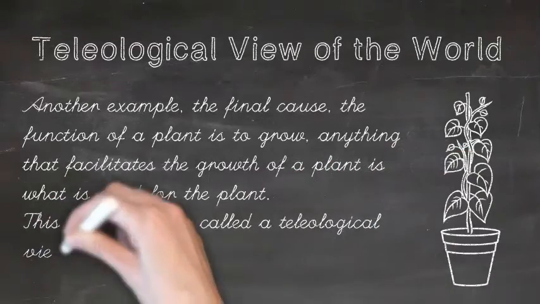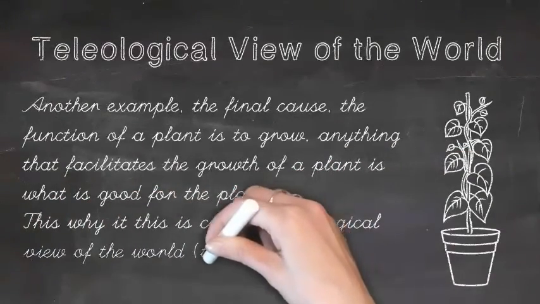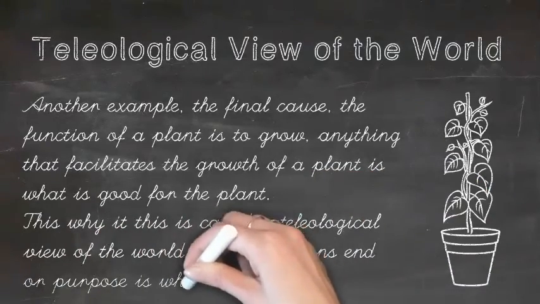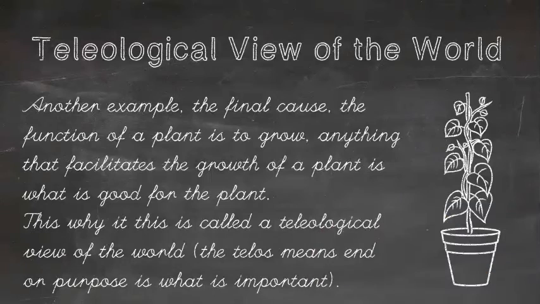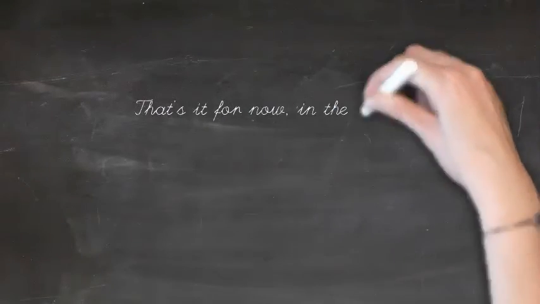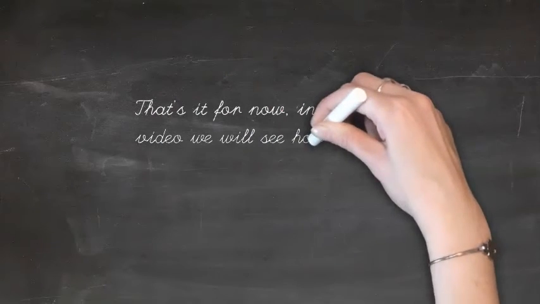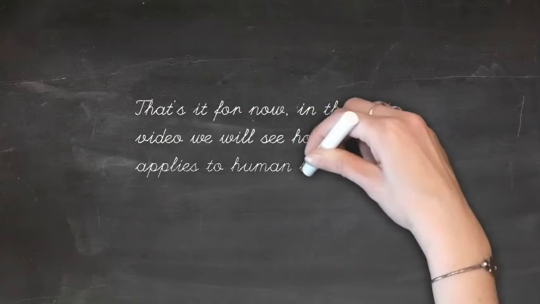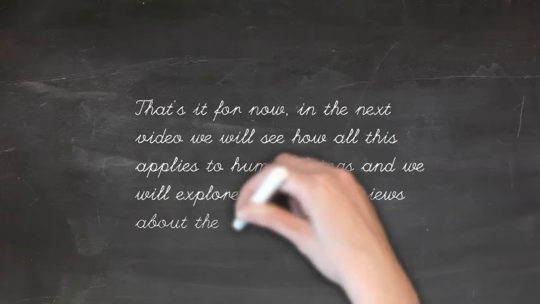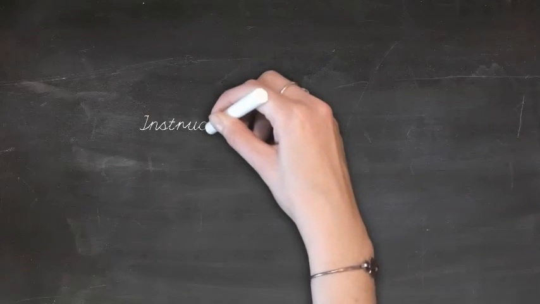This is why it's called a teleological view of the world, because it says that the telos, or the purpose or the end of something, is what is important. Well, that's it for now. In the next video, we will see how all this applies to human beings, and we will explore Aristotle's views about the good life.